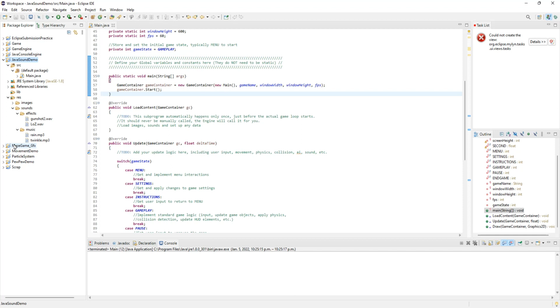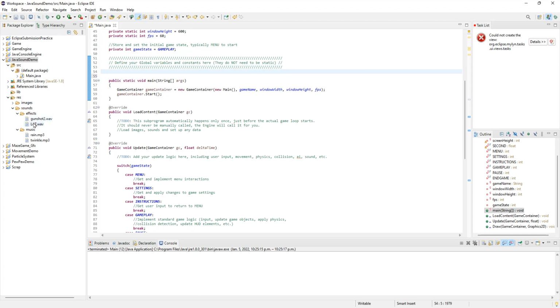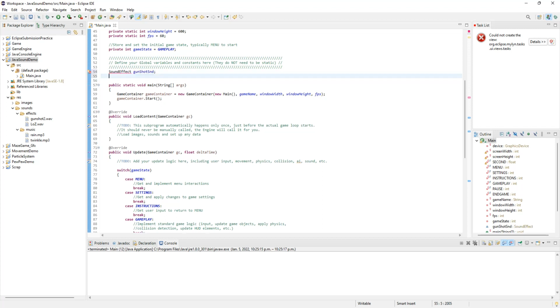So for every sound that you want to play, whether it's music or a sound effect, we're going to create a new variable of type sound clip. Now I've added 2 sound effects and 2 music. So let's do a sound effect to start out with. Let's do the gunshot. I'm going to call this gunshot SND. I like to put that SND at the end to signify that it is a sound effect. And then we'll also do one for music as well.